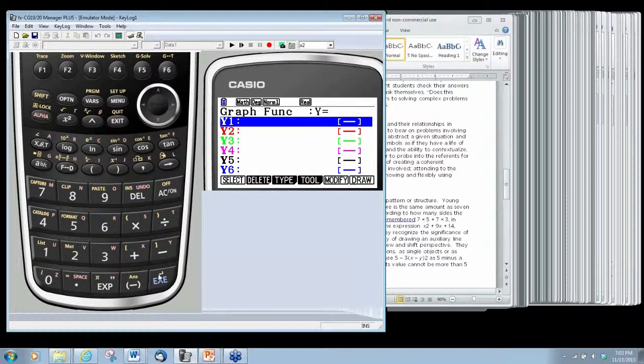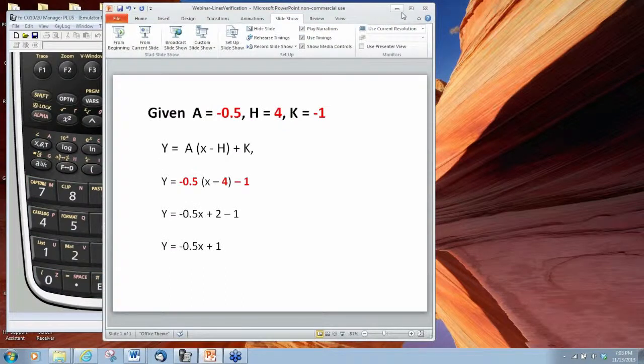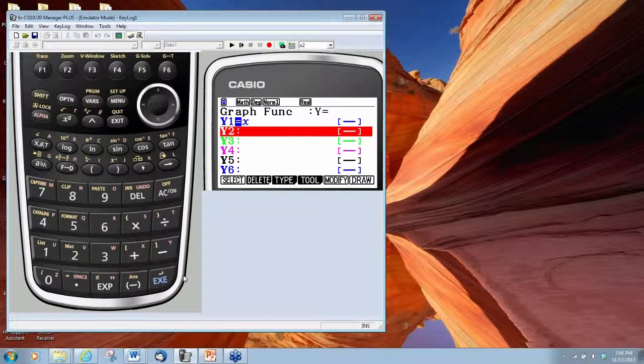Okay, here we go, y equals x. And we want to store that. That is, we are going to call this for the next bit of time our parent function. The next thing we want to do is we want to select the viewing window,